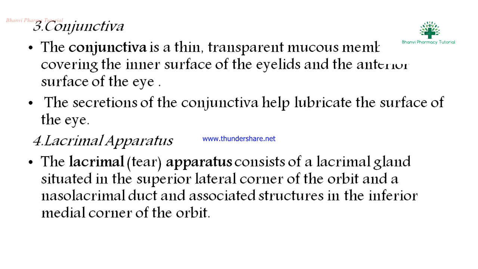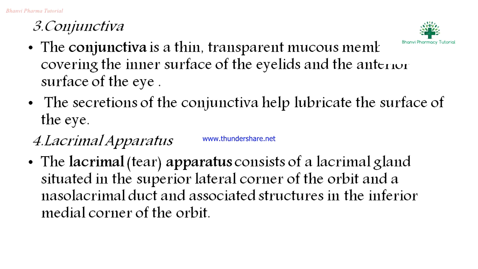and the anterior surface of the eye. The conjunctiva is a thin transparent mucous membrane covering the inner surface of the eyelid and the anterior surface of the eye. The secretion of the conjunctiva helps to lubricate the surface of the eye.